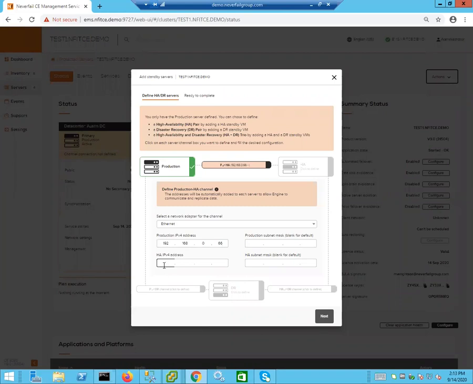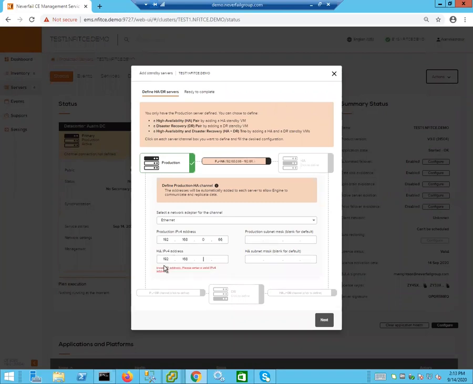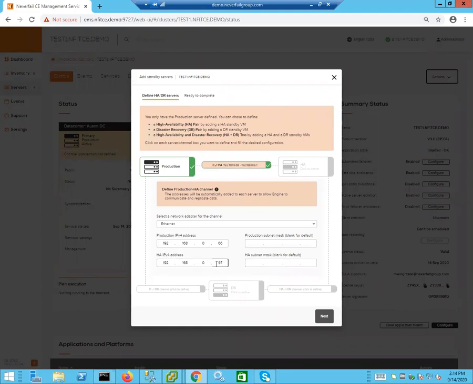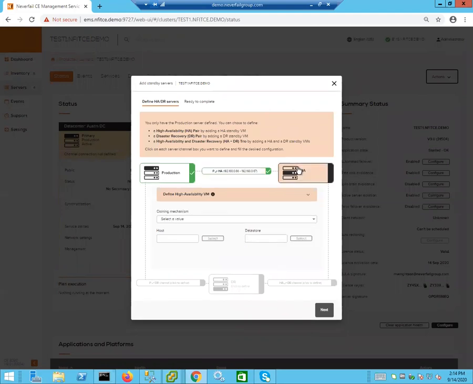And then for the HA copy, 192.168.0.67. And as with the other videos that you may have seen, the subnet mask will default, if nothing is put in here, to 255.255.255.0.